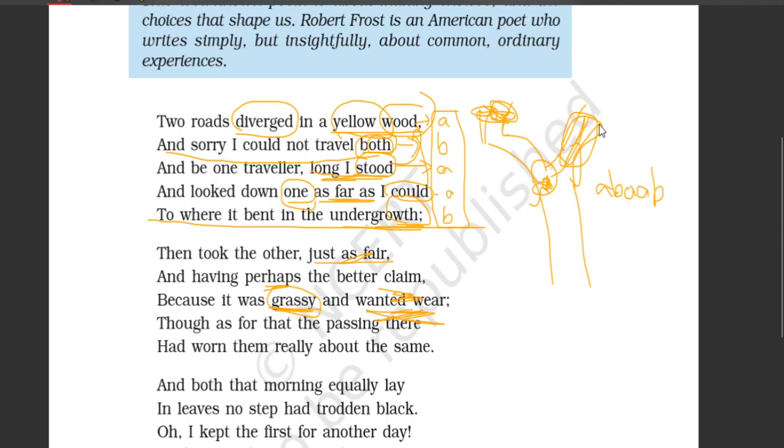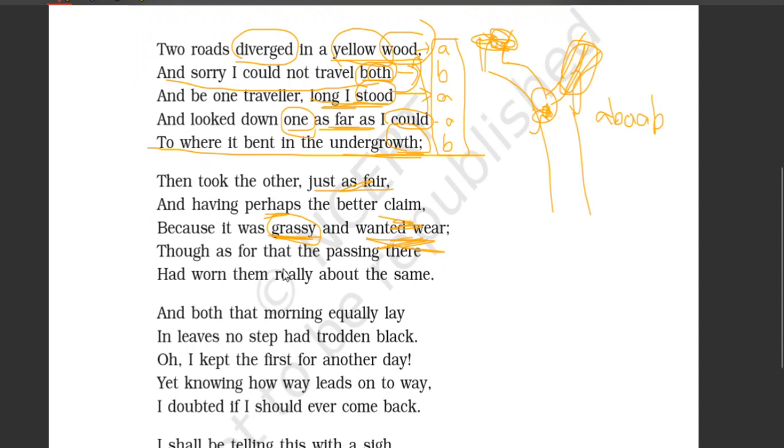It was grassy, right? Though as for that, the passing there had worn them really about the same. These 2 lines are very important. Have a look at these 2 lines very carefully. Till now, we understood something, and from here on we are going to learn some contradiction to what we have learnt earlier. So have a listen very carefully. Though as for that the passing there had worn them really about the same.